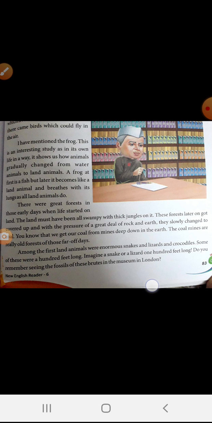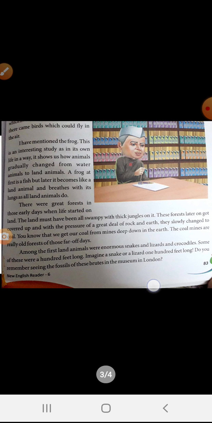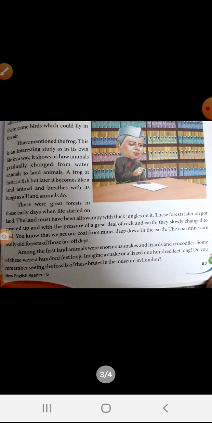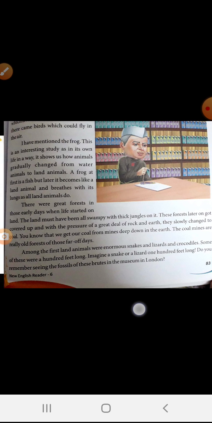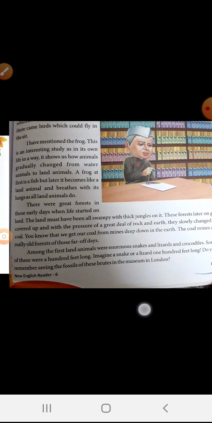So, as life started on land, we had thick forests on swampy land. These forests later on were covered with earth and rocks, and they slowly changed to coal.